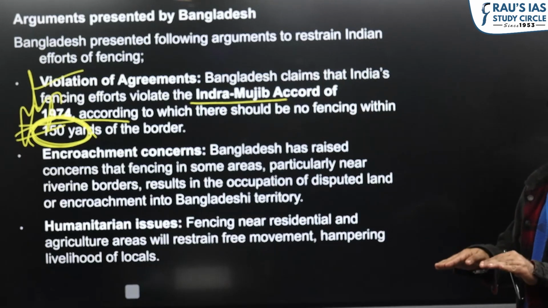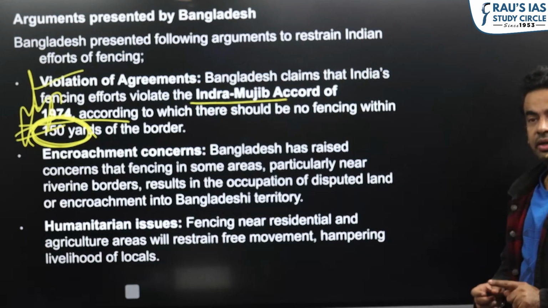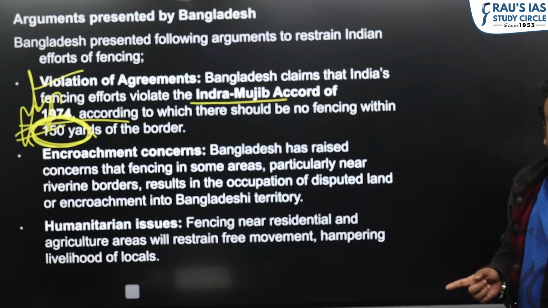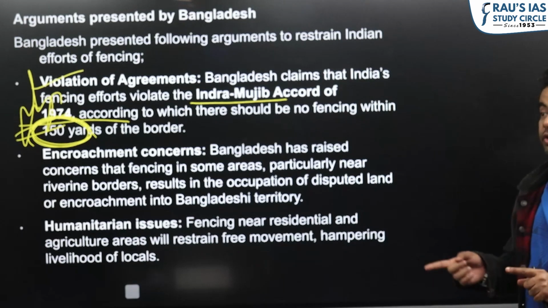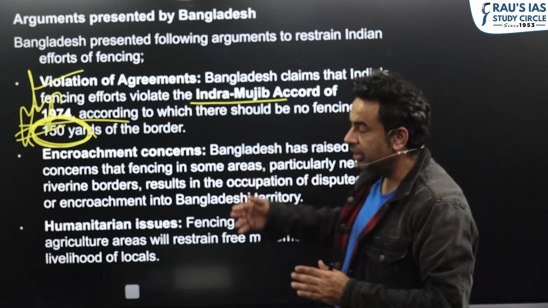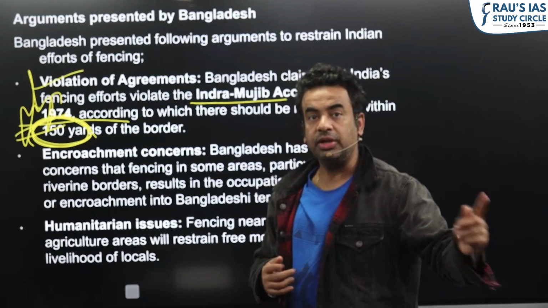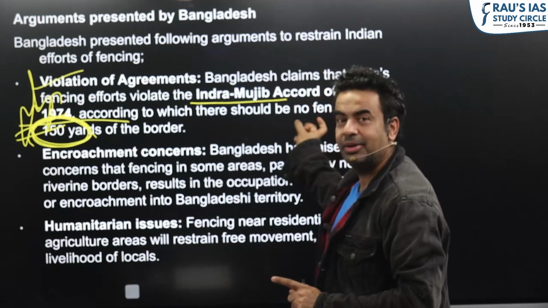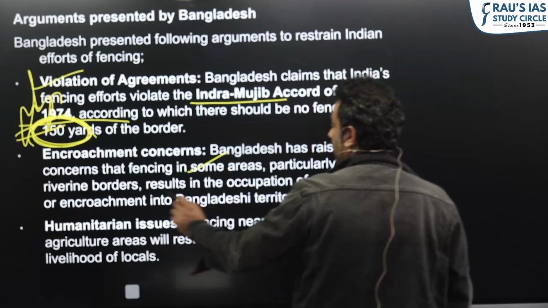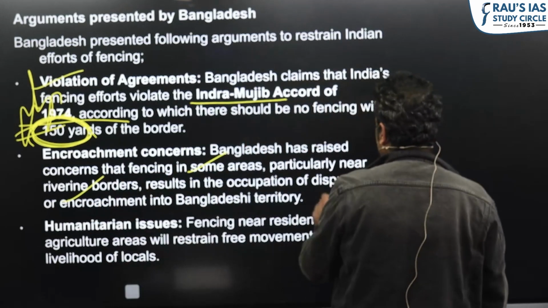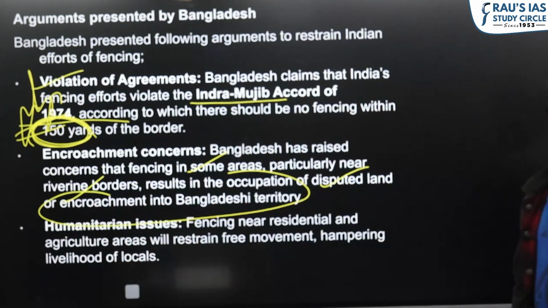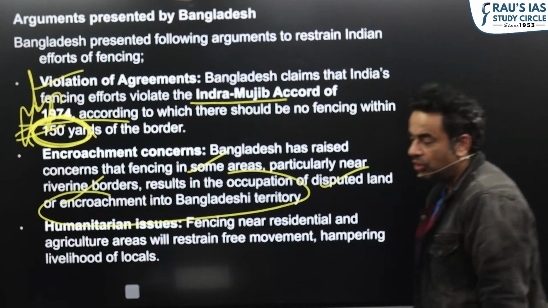But again, the government of Bangladesh, and especially the present regime, is blaming that India's fencing work is going on within 150 yards of the border. At many places, India's fencing is within 150 yards, which is clearly against the Indira Mujib Accord. So fencing in some areas, particularly in this region, is seen as encroachment into Bangladesh territory. So this is the issue of fencing.